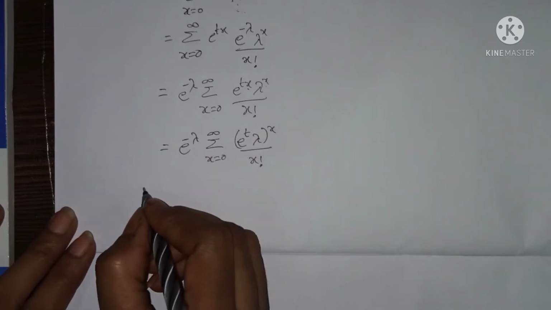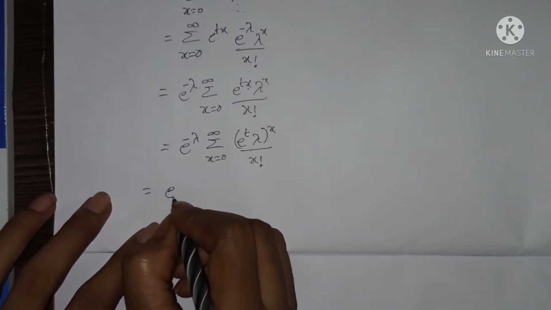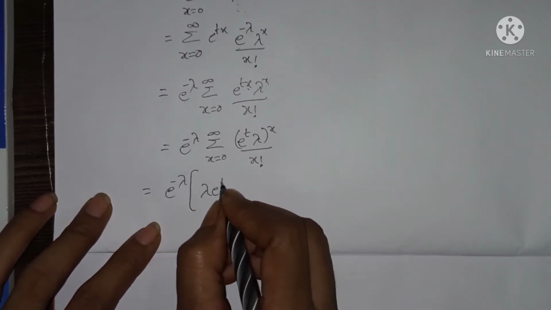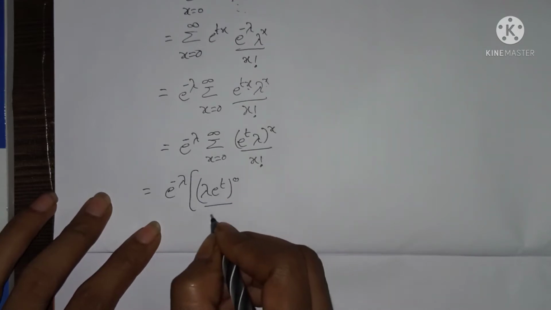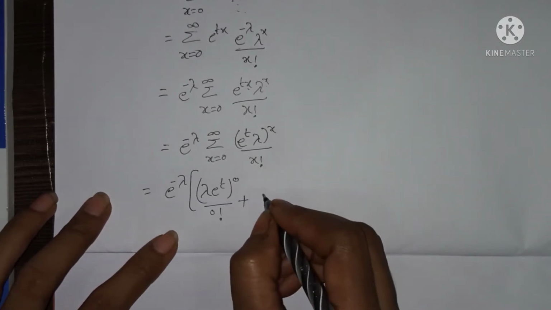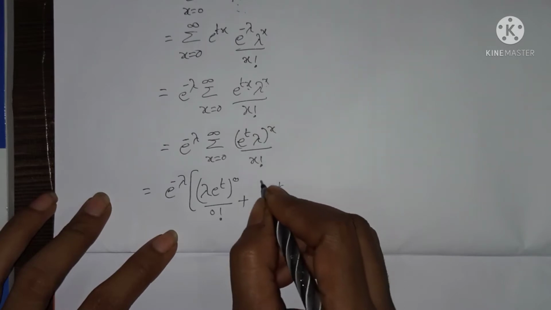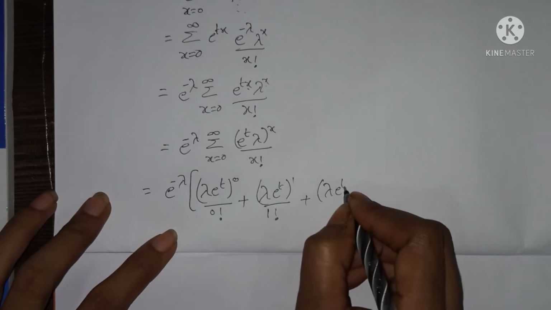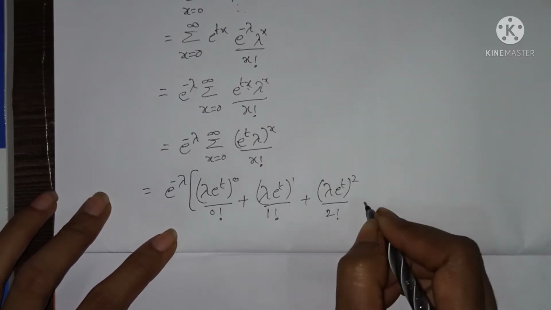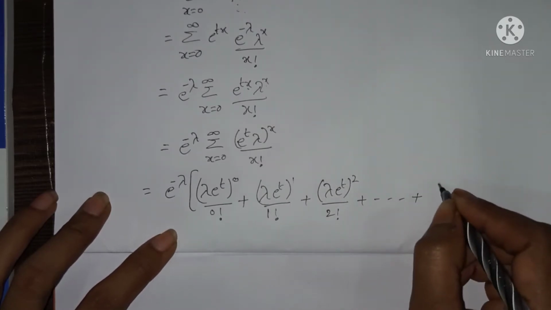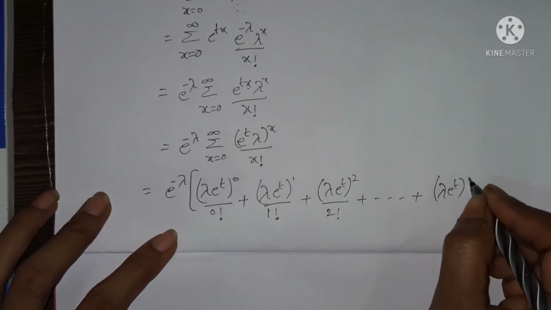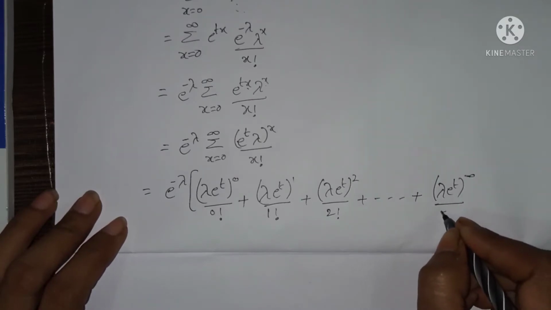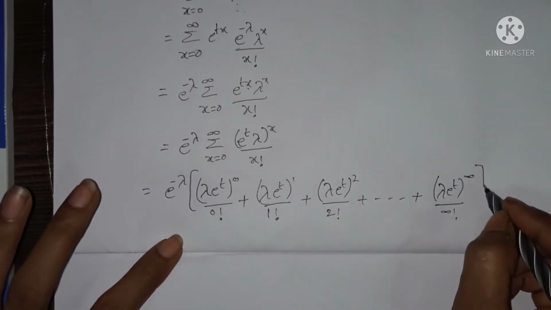Now we'll remove this summation and substitute the x values. So e power minus lambda into, e power t whole power 0 by 0 factorial plus lambda into e power t whole power 1 by 1 factorial plus lambda into e power t whole square by 2 factorial plus and so on, plus lambda into e power t whole power infinity by infinity factorial. We'll consider up to here itself.